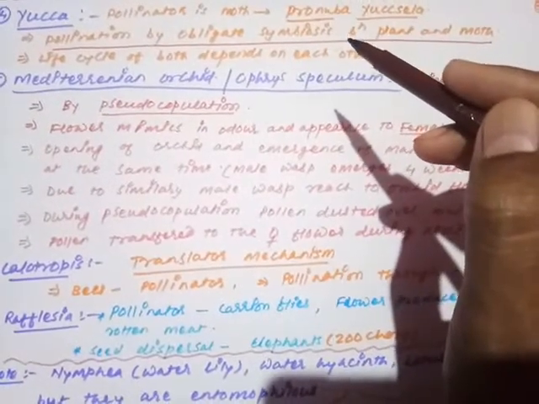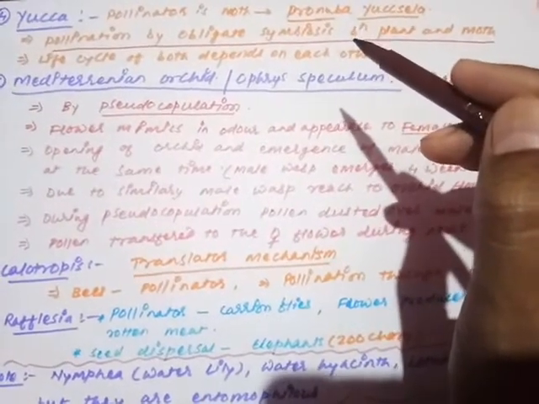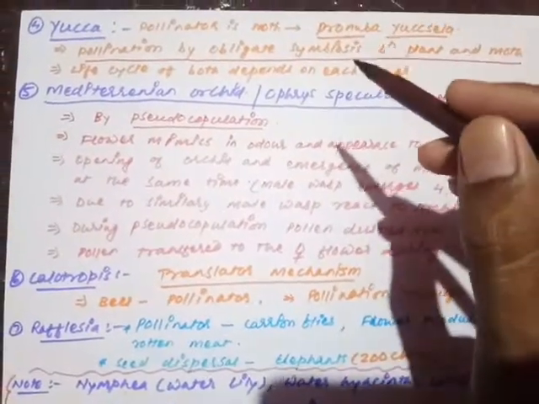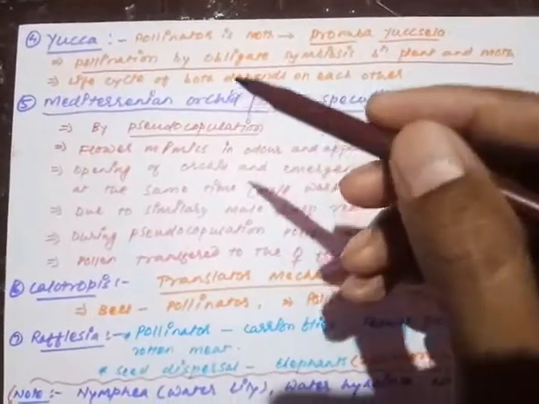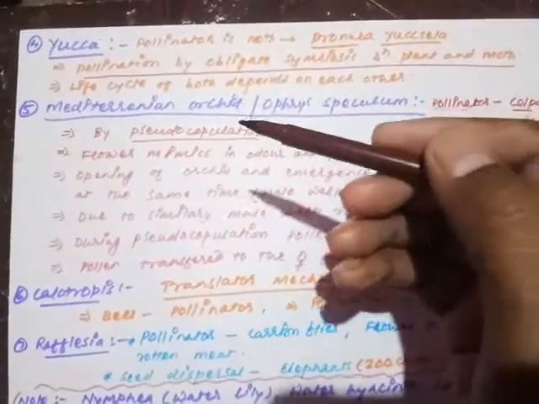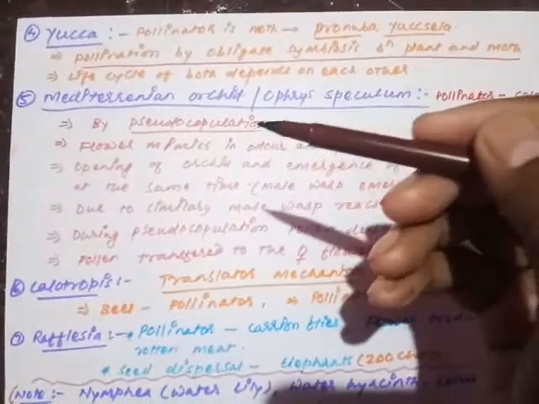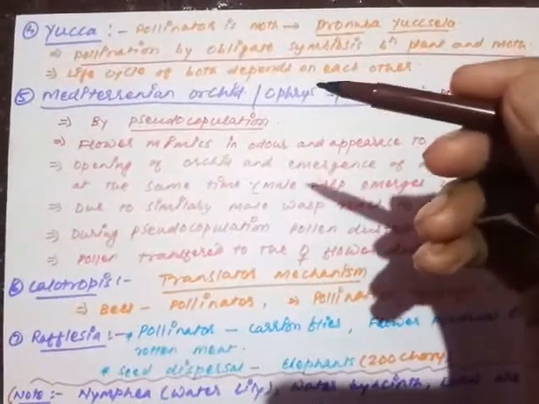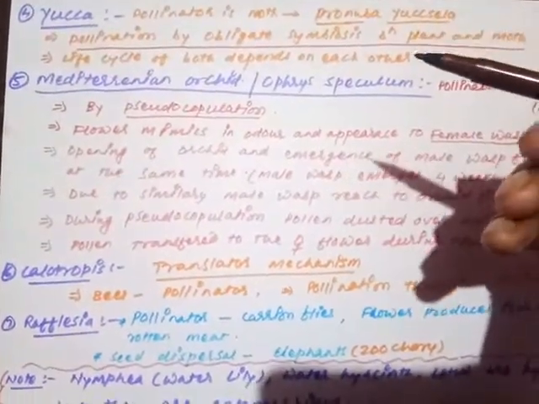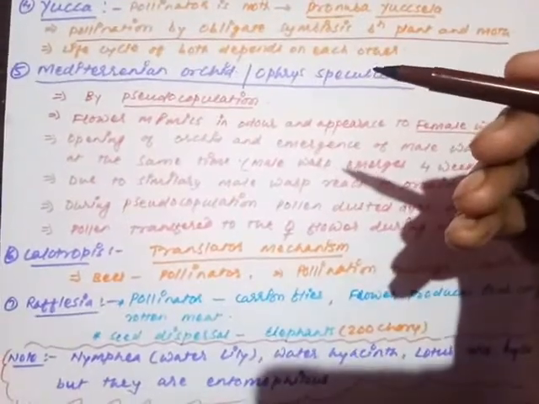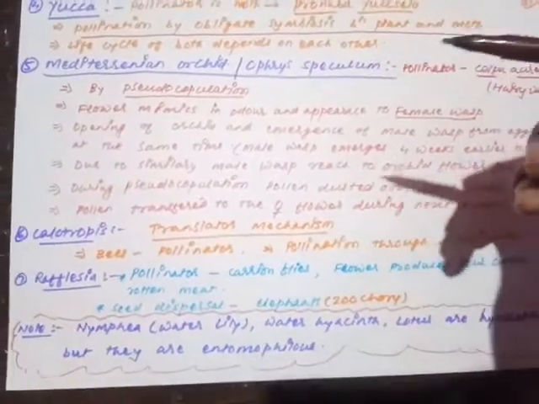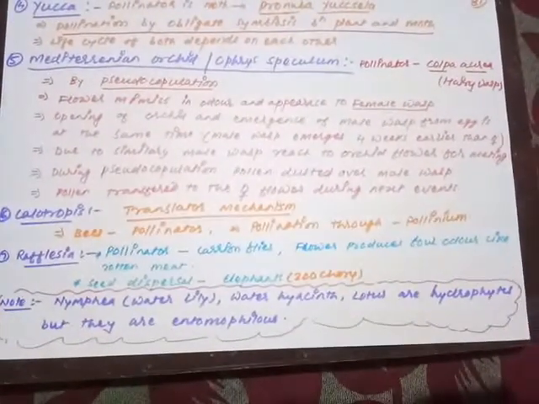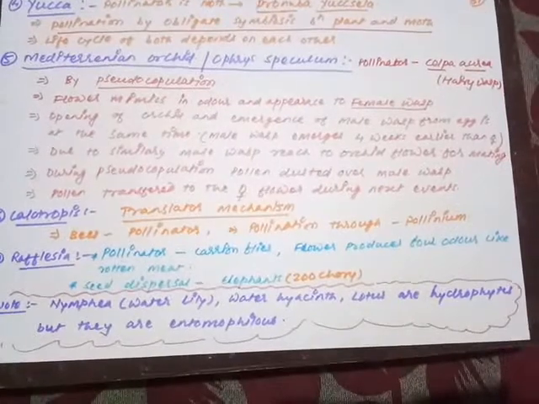When two organisms live together, in terms they are benefiting each other. Obligate means what? They do not have any alternative relationship. They are forced to do such kind of things. Means the pollination is the demand of both the organisms. The life cycle of both yucca and the Pronuba moth depends on each other. Means if the yucca is not there, then Pronuba cannot complete its life cycle, and if Pronuba is not there, then yucca cannot complete its life cycle. So now our next example is Mediterranean orchid, Ophrys speculum.